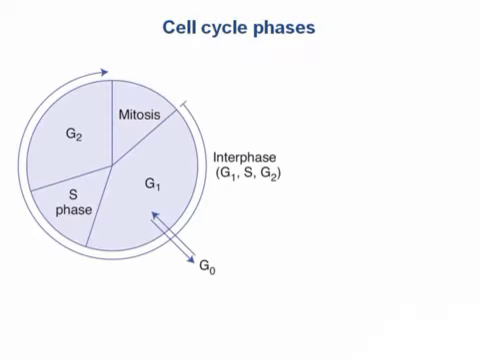The most general phases of the cell cycle are interphase and mitosis, where interphase is basically growth of the cell, and mitosis is its division. Let's start with interphase, which itself has three parts, G1, S, and G2. So what does a cell need to do during interphase?